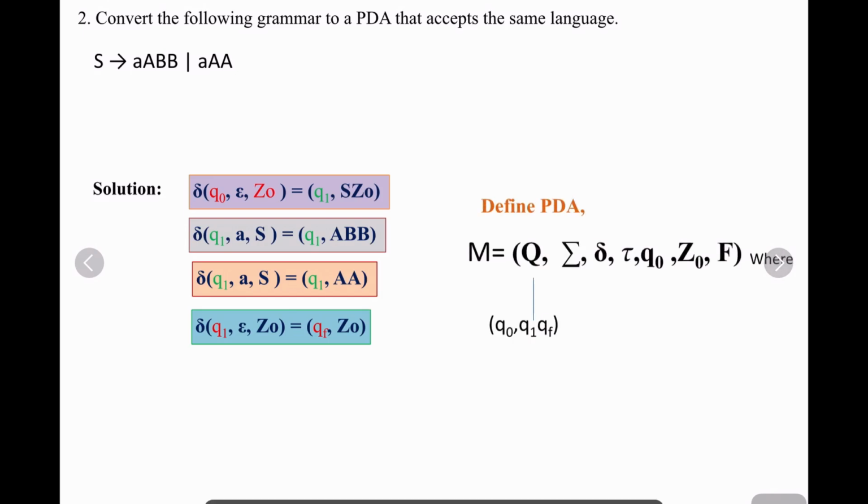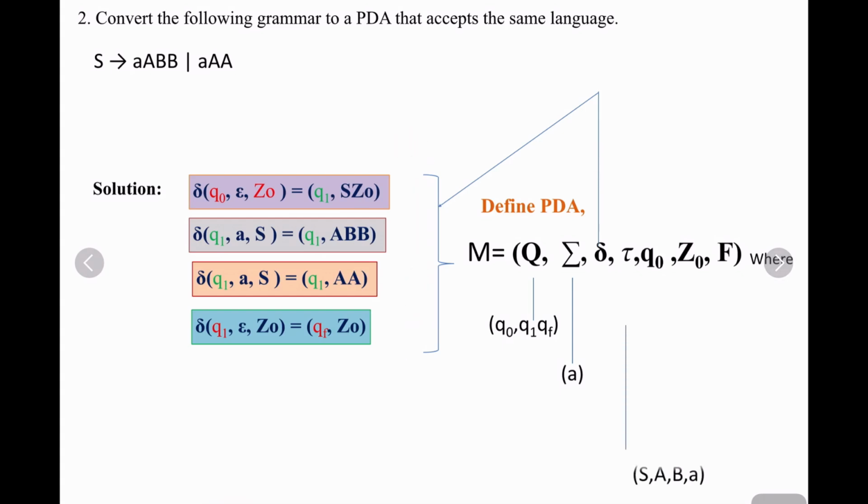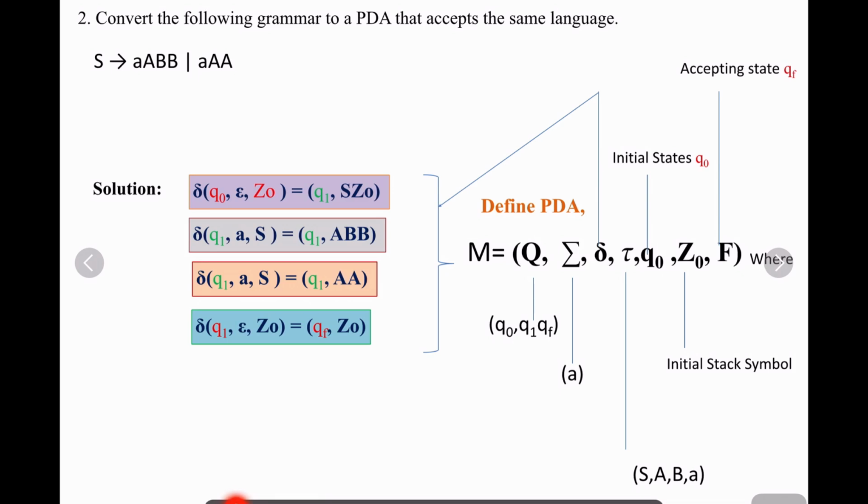It is Q0, Q1, QF. Then delta is the transition function. Sigma is small a only. Then delta is all this transition function. Tau is S, A, B, and A, the stack alphabet. Q0 is the initial state and Z0 is the initial stack symbol. Finally QF. Like that you can convert any grammar to PDA very easily, right? Hope you understand this problem. Let us see some more problems in the next.